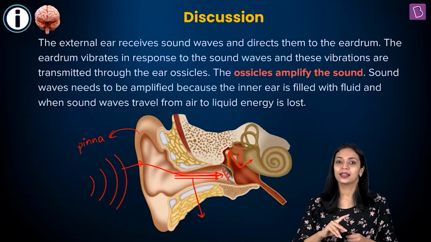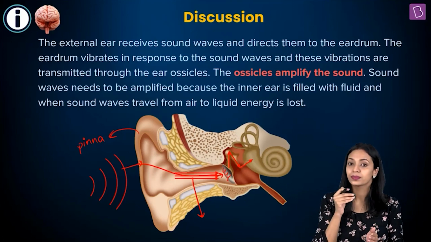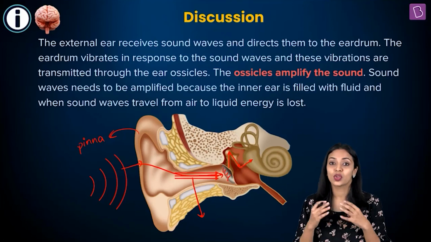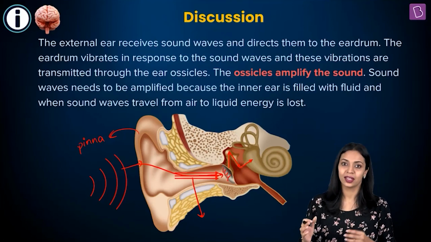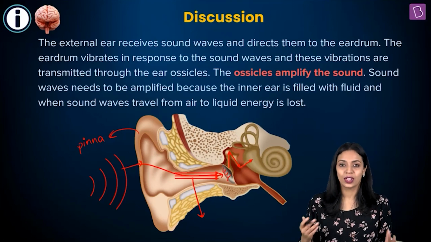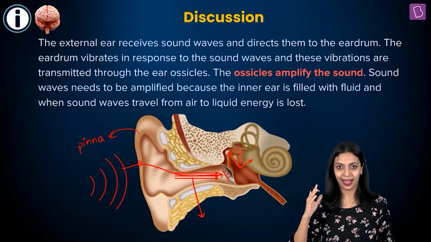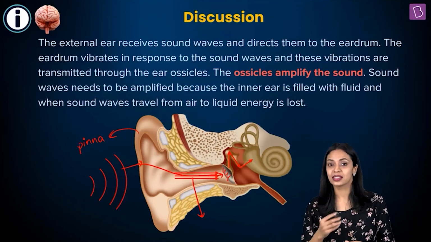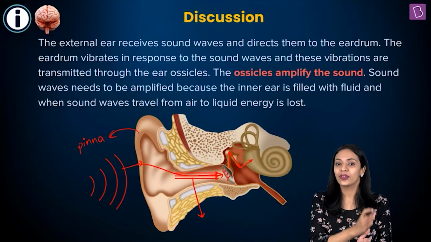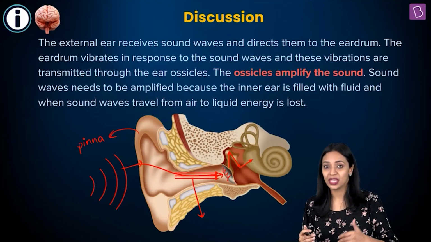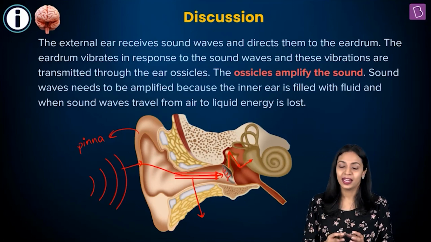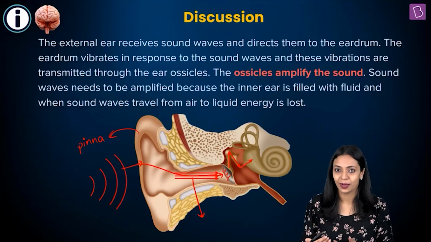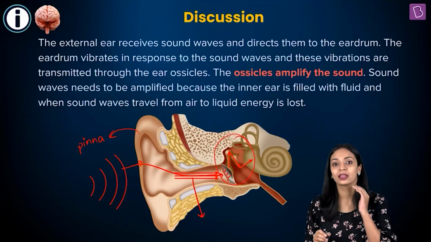I'll tell you why. See, sound waves here in the outer ear and in the middle ear are moving through air. It's always easy to move substances through air compared to moving them in water. For example, it's easier for you to swing your hand in the air, and if you were to swing your hand in the water, it will take a lot more effort, right? It's similar for the sound waves as well. As it is moving through the outer and the middle ears, it can move easily because it's moving through air, and if it has to travel through a fluid or a liquid, it will have to be amplified. And that is what is achieved over here in the middle ear region.